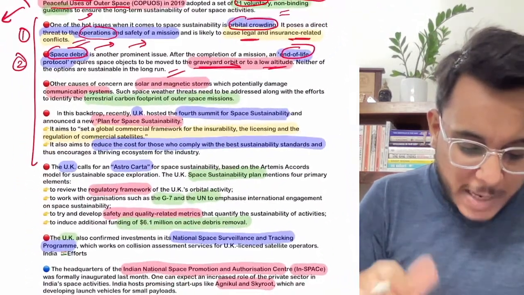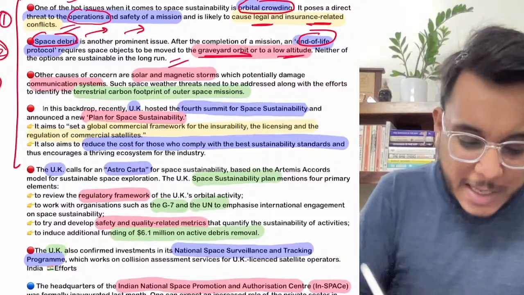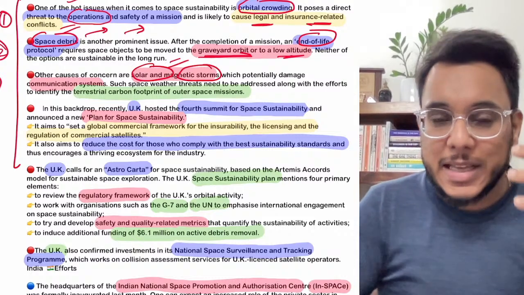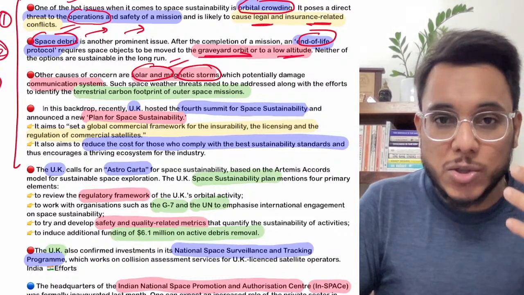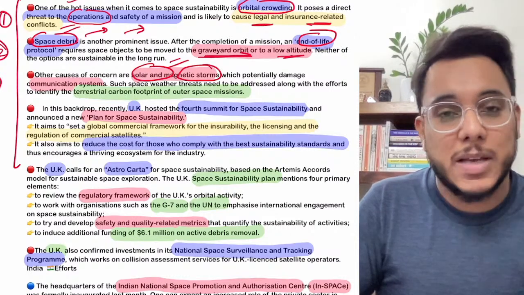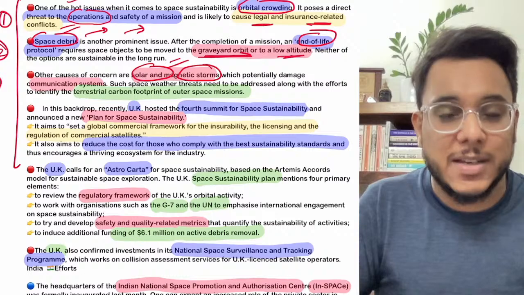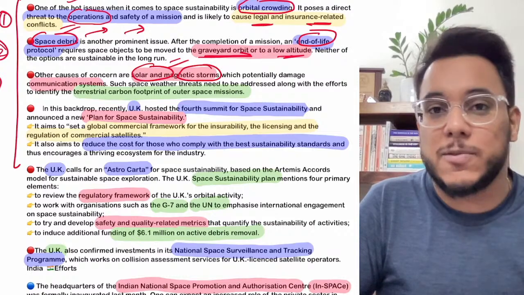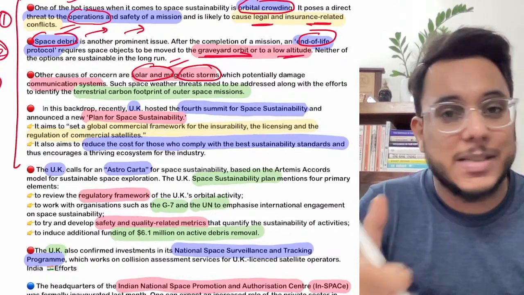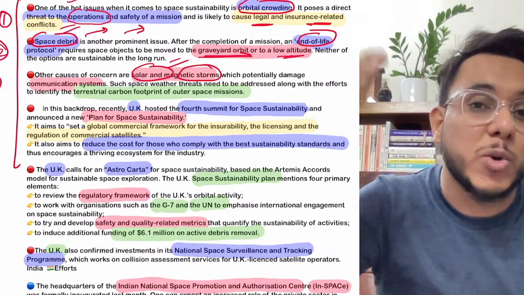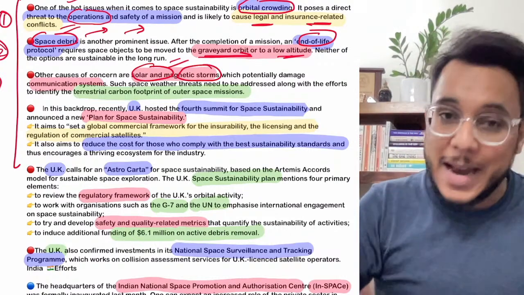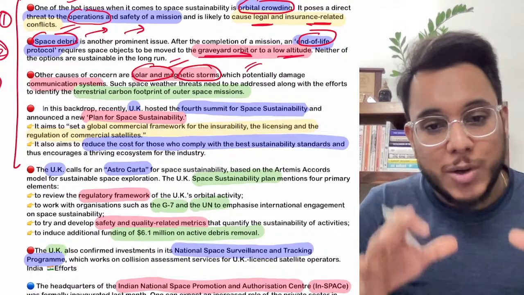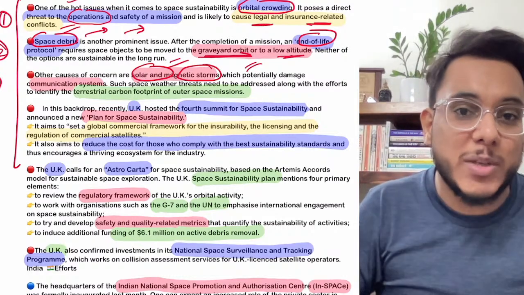Then the next issue in outer space is the issue of solar and magnetic storms. Basically the sun emits a lot of heat, and because of that solar flares and solar storms are created. These solar storms and heat waves are very dangerous to the satellites' communication systems, and the communication systems fail. If more satellites fail, we need to launch even more to replace them. It will further crowd the orbit and further create the problem of waste in outer space. It is a very big problem. So we need to make sure that we can make satellites which are immune to these kinds of challenges.